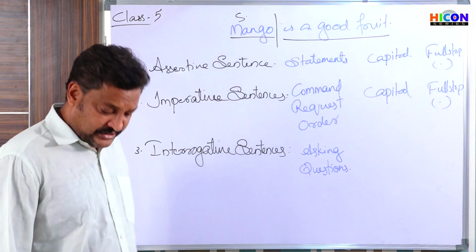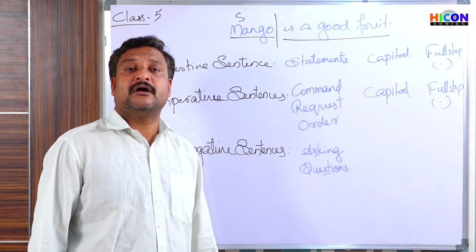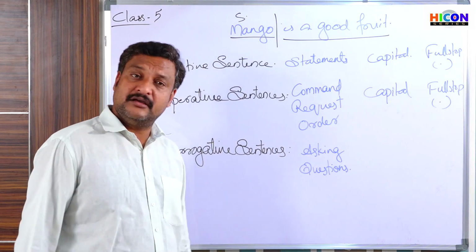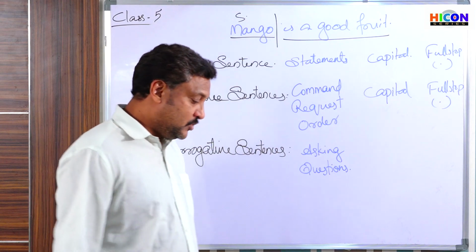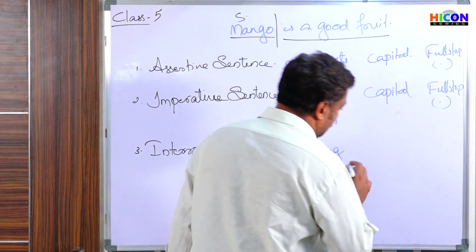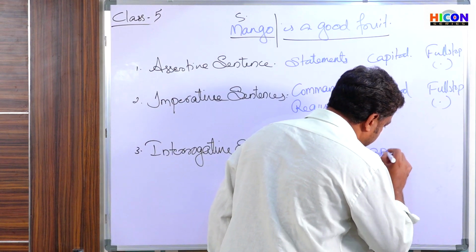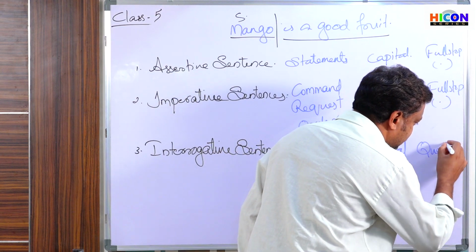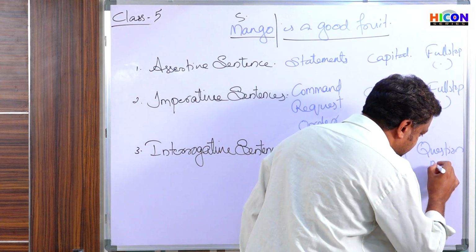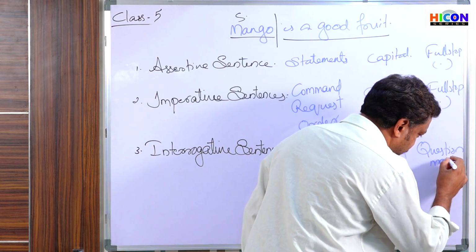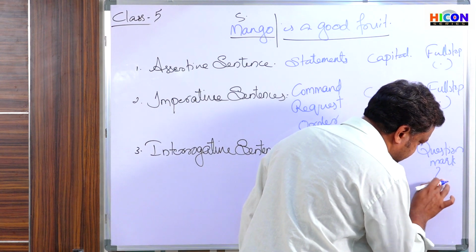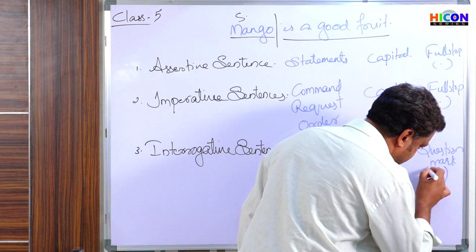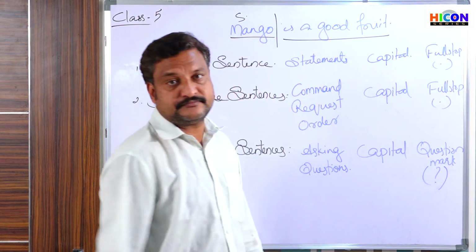Interrogative sentences also start with a capital letter but end with a question mark. You know what a question mark is, isn't it? Yes, this is a question mark.